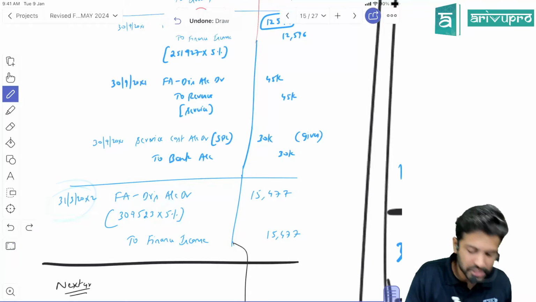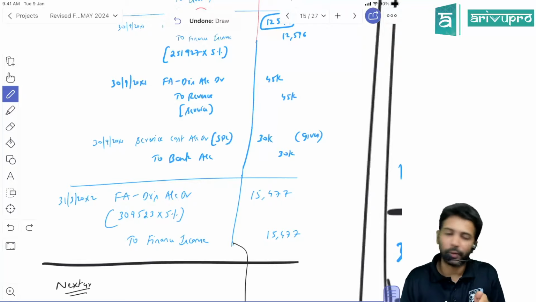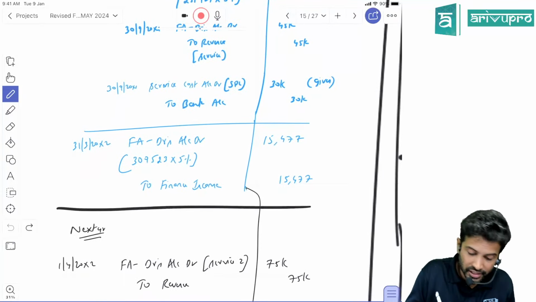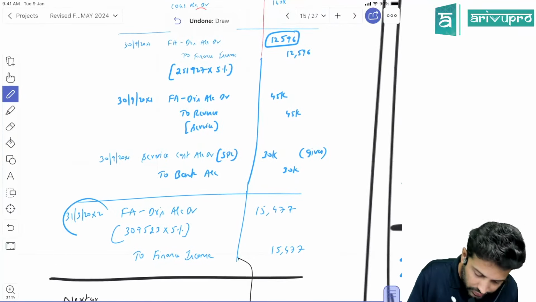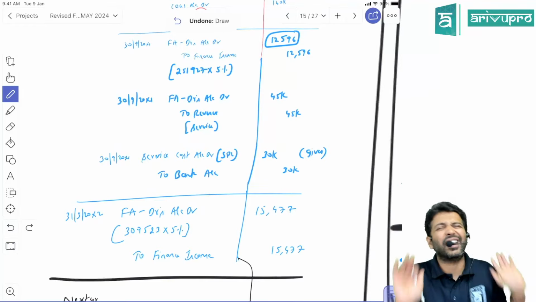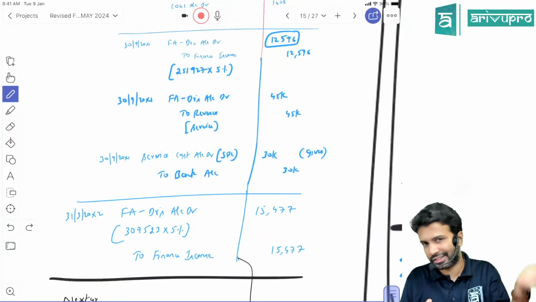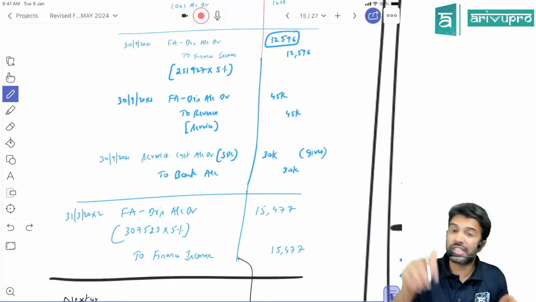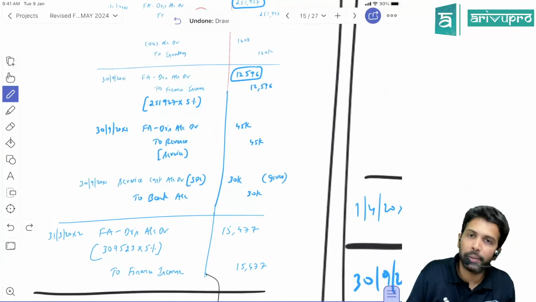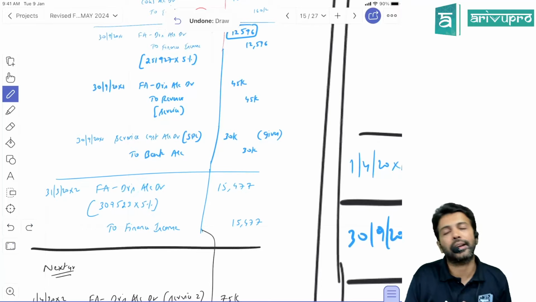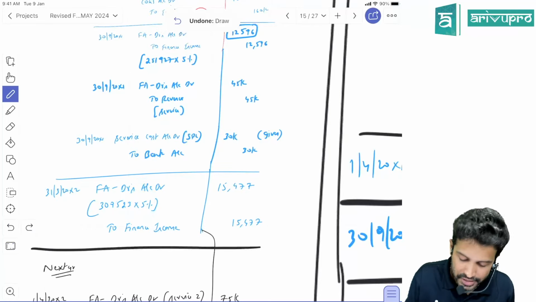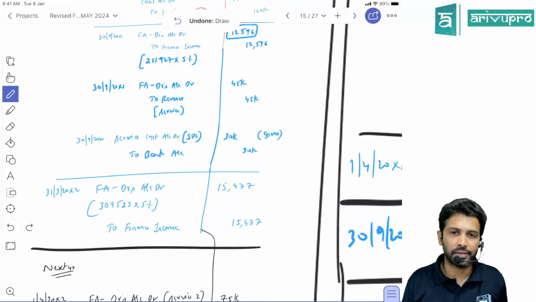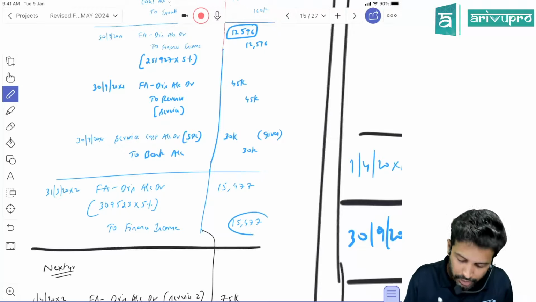5%. So on 31st March 20X2, year ending, don't book the revenue. Second service income will happen on 1st April. So on 31st March 20X2, we have still not collected the money from debtors. So because of this delay, we have to book finance income. At what rate? 5%. This 5% is for 6 months. First 6 months interest is already booked. Now for the next 6 months, calculate the interest. So this multiplied by 5% will give you 15,477. The entry is same, financial asset debtor account debit to finance income.